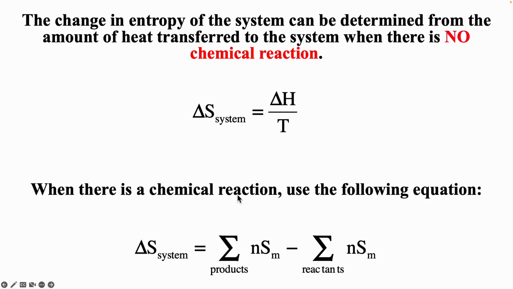But again, if there is a chemical reaction, you have to use products minus reactants to calculate delta S system. So this top equation, delta H over T, is only when there's no chemical reaction, like if you have a phase transition. But if you have a chemical reaction, you have to do delta S equals products minus reactants.